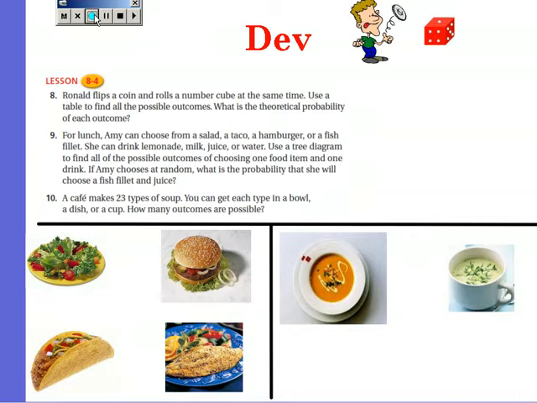Okay, we'll start with number 8. Ronald flips a coin and rolls an even number cube at the same time. Use a table to find all the possible outcomes. What's the theoretical probability of each outcome? Okay, so he has a number cube which has 6 sides, and he flips a coin, so it's heads or tails, so that's 2. So you have to do 6 times 2, that would be 12. So to get any outcome, that would be a 1/12 chance.